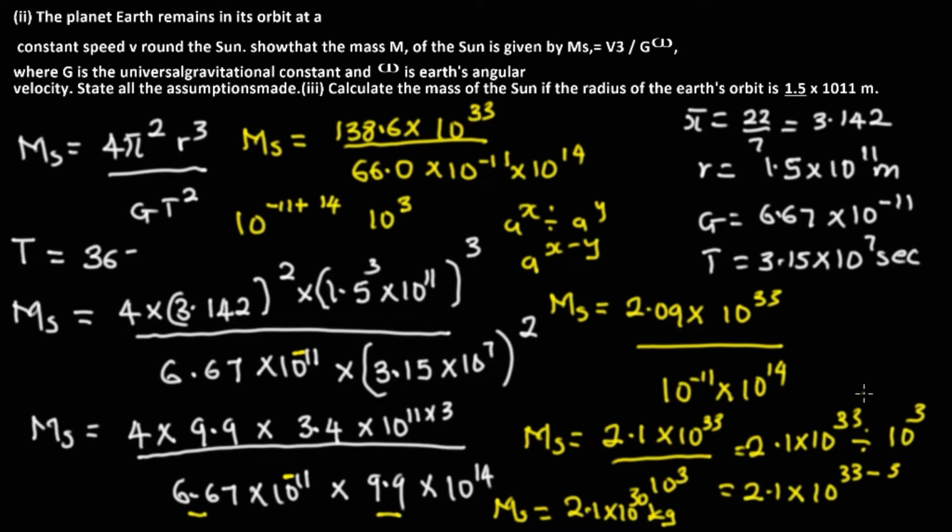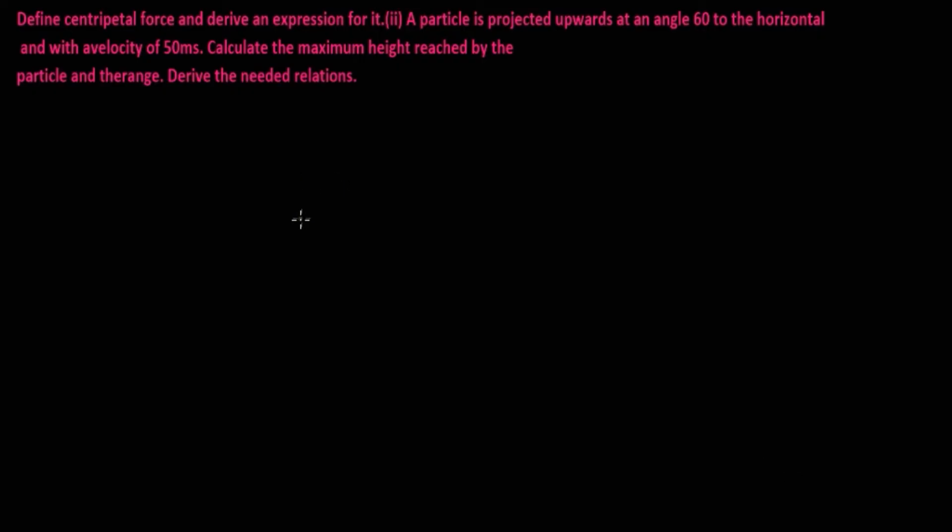Now let's dive into the next question. Now here we are in our blackboard. Define centripetal force and derive its expression. Centripetal force is that force that is needed to keep an object moving in a circular path. Okay, that is centripetal force. Now, if you are watching this video and you've not watched my video on the derivation of centripetal force, you can be a little bit confused. So you go down to the description and you take a view of the video before coming back.